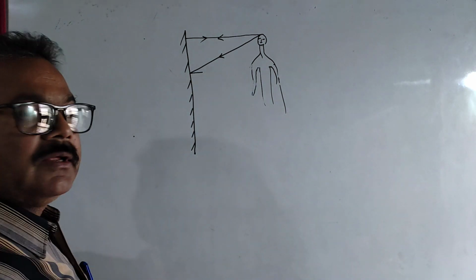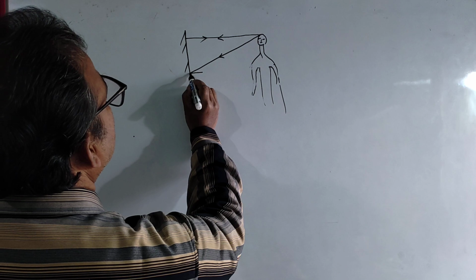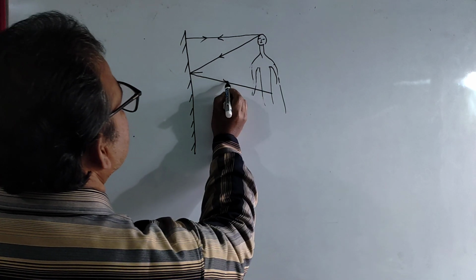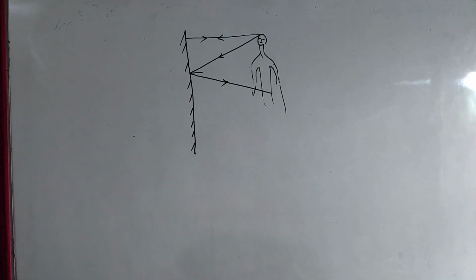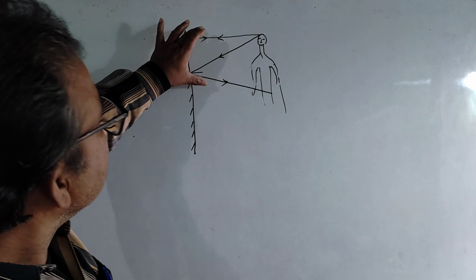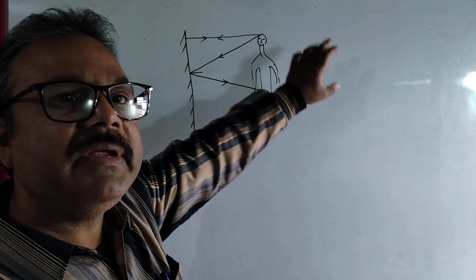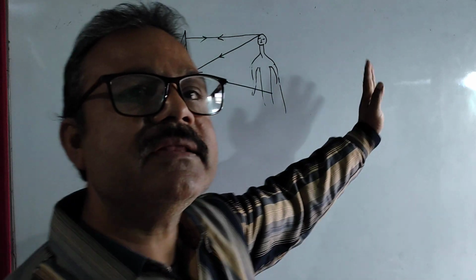This is the normal, so according to the law of reflection the ray will move in this direction. Am I right? Is it clear now? Here you see, this reflected ray will never meet at any point on this side.